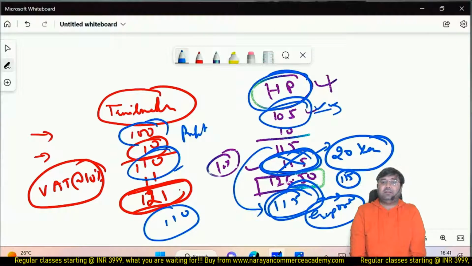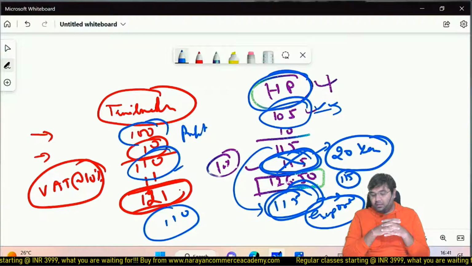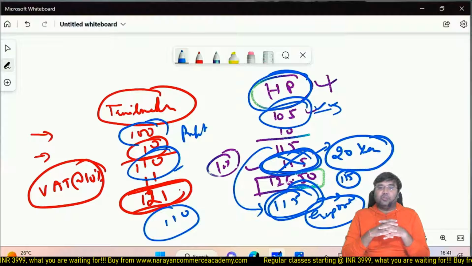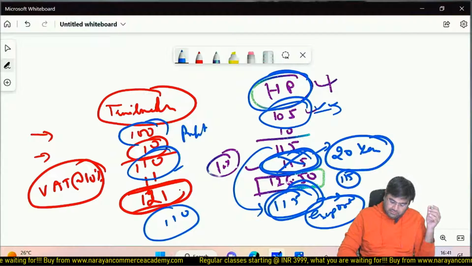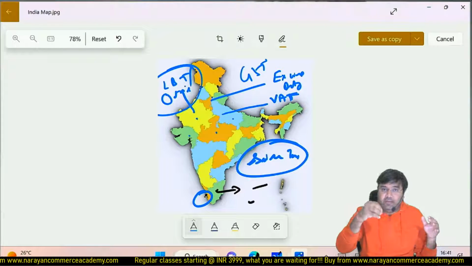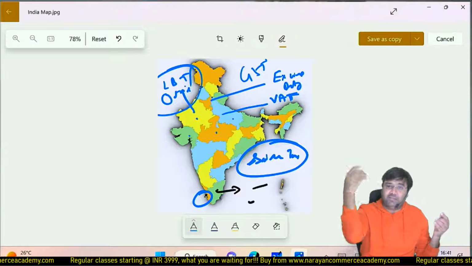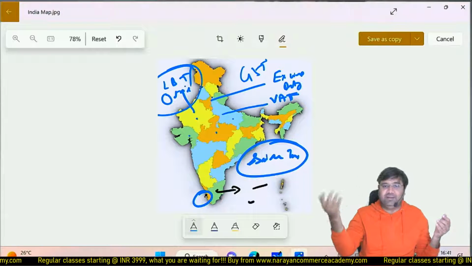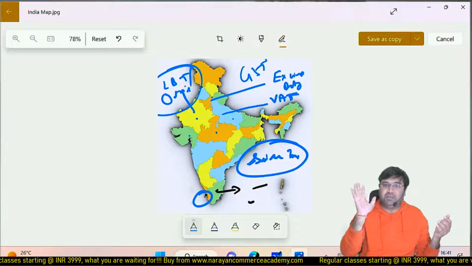Because in the previous regime it was seller state revenue, that's why they used to give the tax holiday. But in GST now, the picture is just the opposite. Now it is a consumption based tax, meaning the consuming state is going to get the revenue. So Himachal Pradesh offering any tax rebate is not going to help Himachal Pradesh, because this is not Himachal Pradesh's revenue.